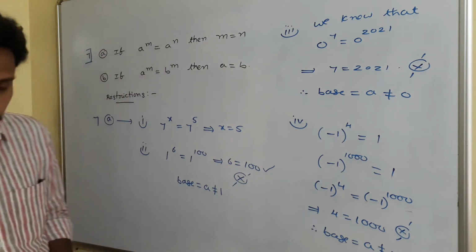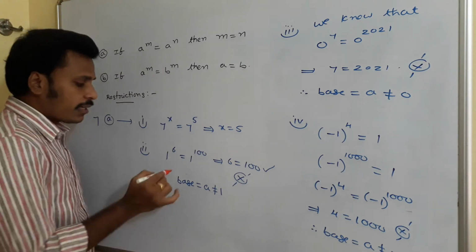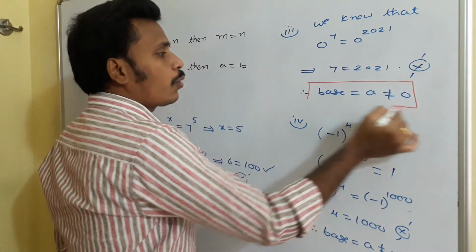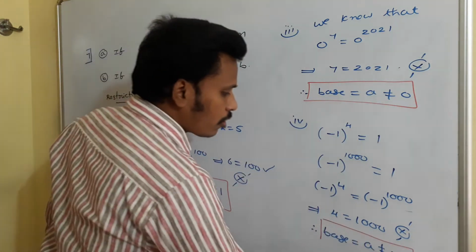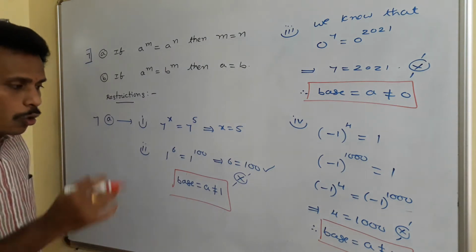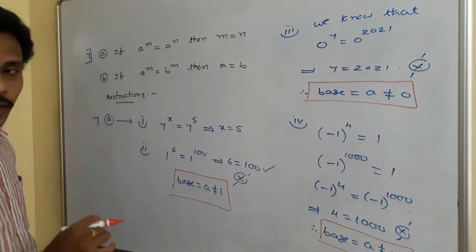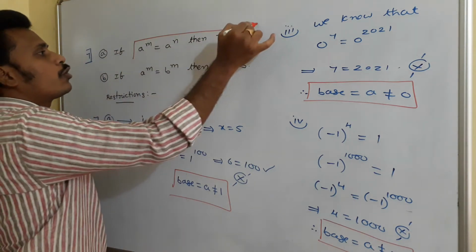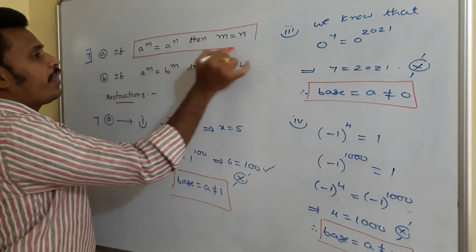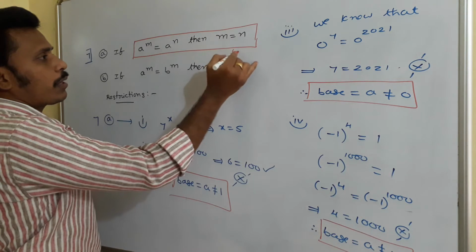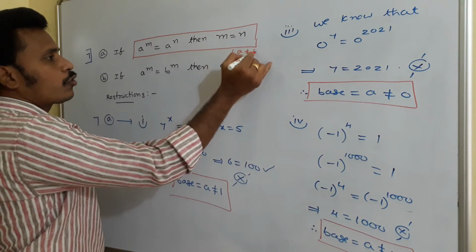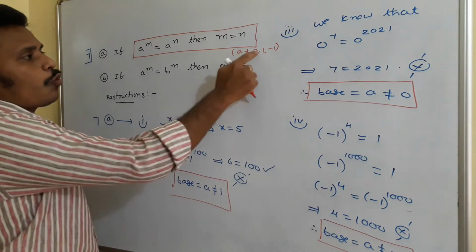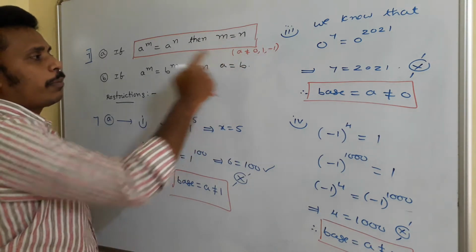From this discussion, you need to memorize that the base is not equal to 1, not equal to 0, and not equal to minus 1. Only we have these three restrictions. At the end, what I conclude is this first law, a power m is equal to a power n, then m is equal to n, is acceptable if a is not equal to 0, 1, -1. 0, 1 and -1 are not acceptable in the place of a.